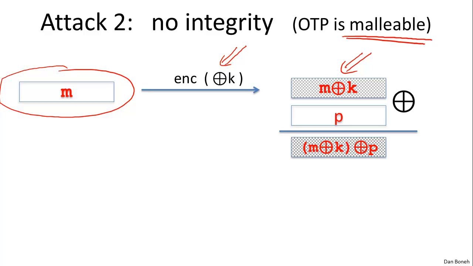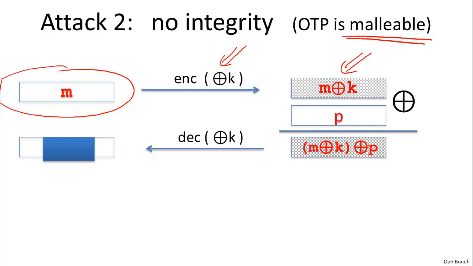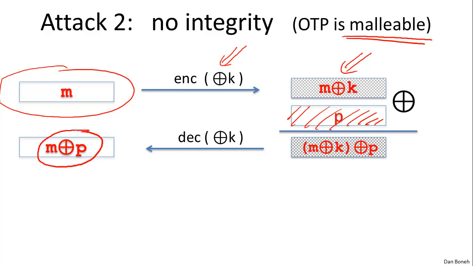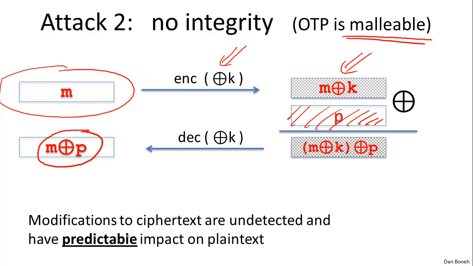So now let me ask you, when we decrypt the ciphertext, what is it going to decrypt to? Well, I hope everybody sees that by manipulating XORs, the decryption becomes M XOR P. So you notice that by XORing with this pad P, the attacker was able to have a very specific effect on the resulting plaintext. To summarize, you can modify the ciphertext, and these modifications are undetected. Even worse, they have a very specific impact on the resulting plaintext. Namely, whatever you XOR the ciphertext with is going to have that exact effect on the plaintext.